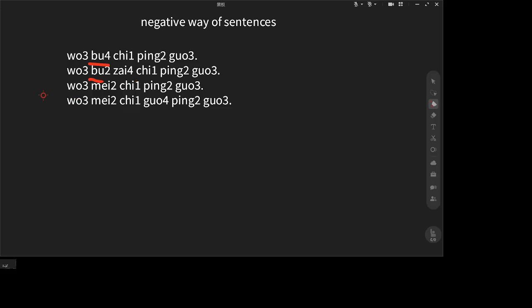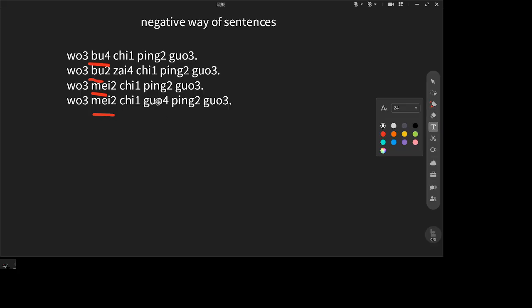You see this sentence, 我没吃苹果. You see, use 没 to negate the past tense, right? And use 没 to negate past tense with 过. You see? So let's see these sentences. What's the difference between these sentences?